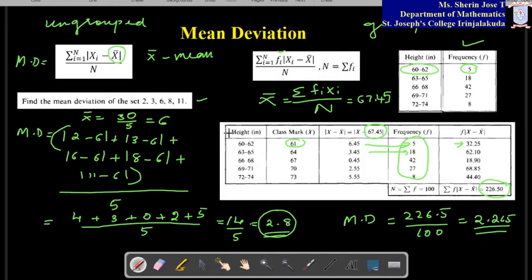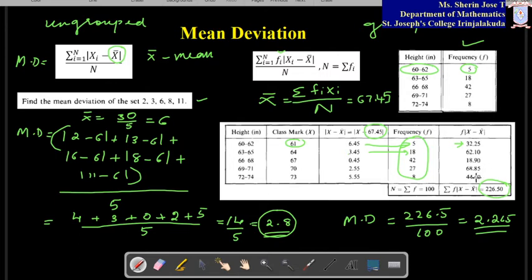What you have to do is write the problem in this way and draw the tables. Write by your own all the class marks, all the differences you find using a calculator. Do not copy from this. You can cross check the values, but you have to do it yourself once. Entire problem you have to use a calculator to find each and every value. Here I have copy pasted the values.